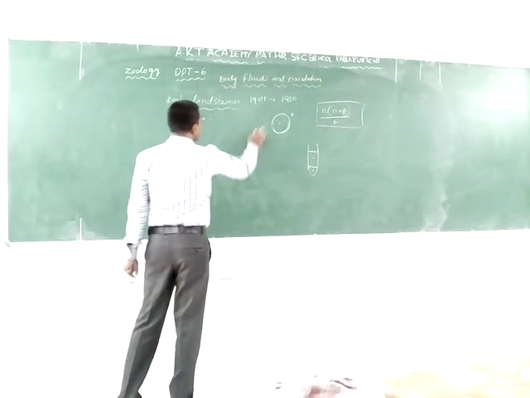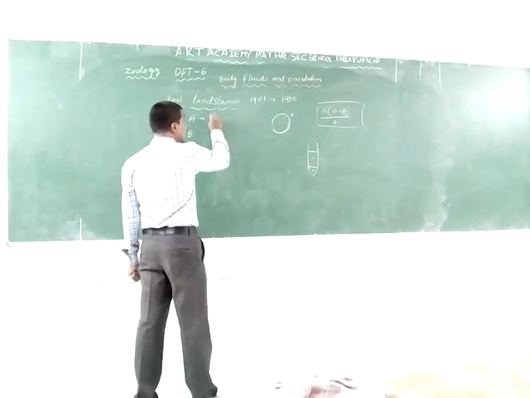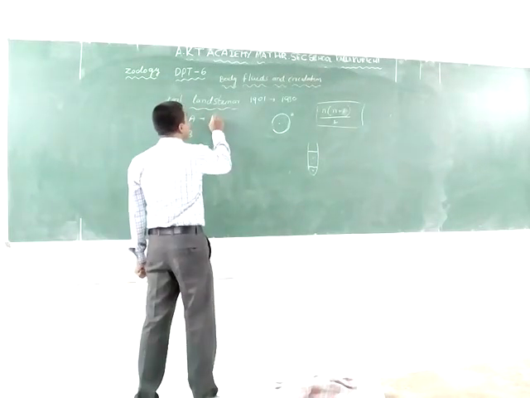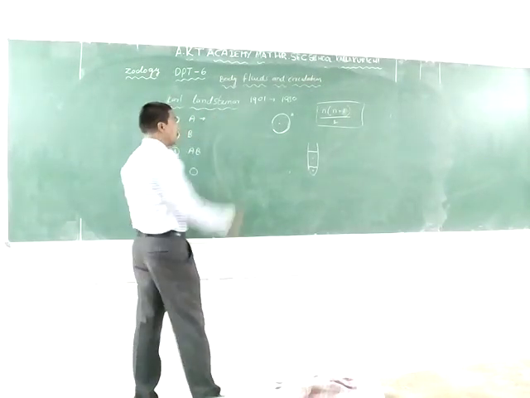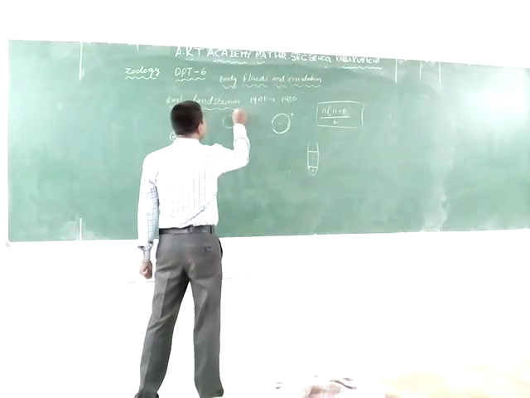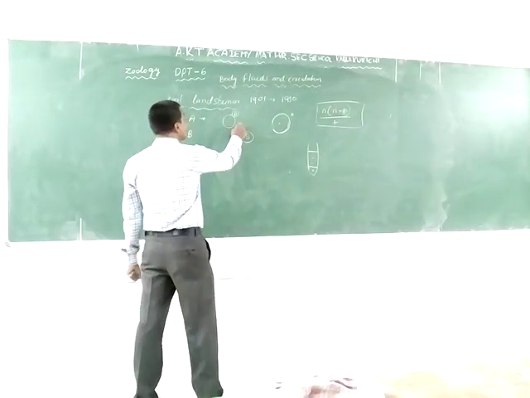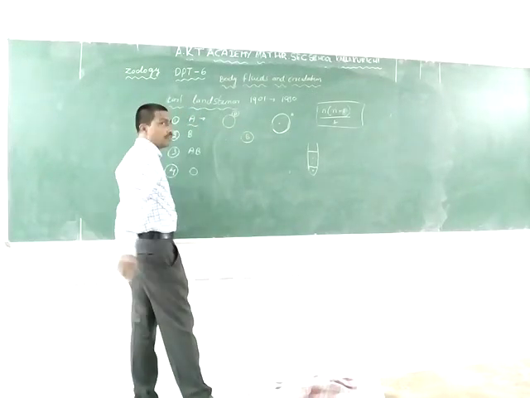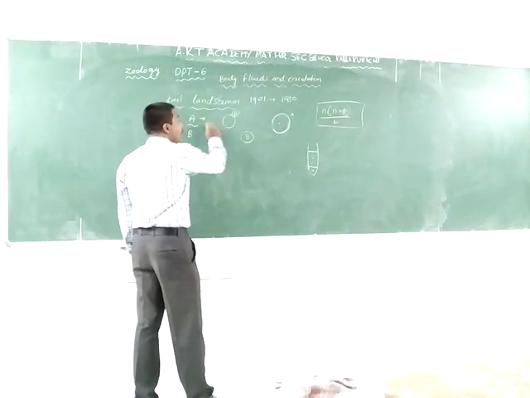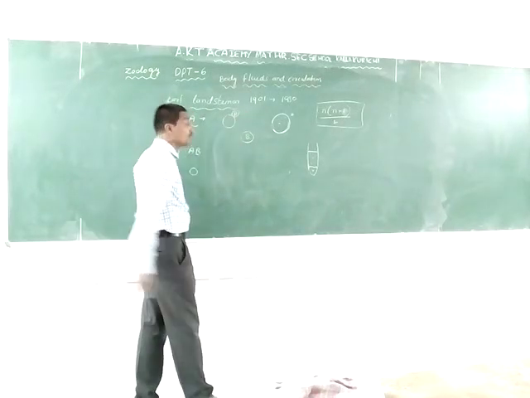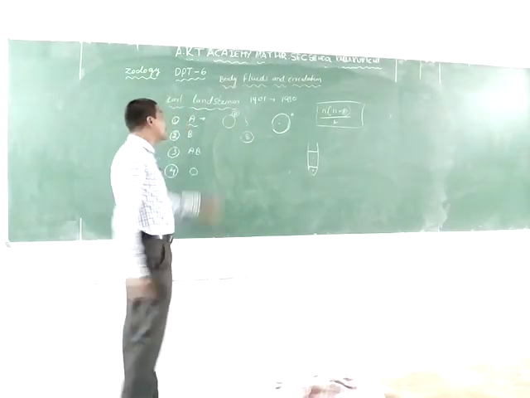First is the A blood group. What is the A blood group? A person with A blood group has antigen A on the RBC and antibody B present in the plasma. This type of blood group is known as A blood group.